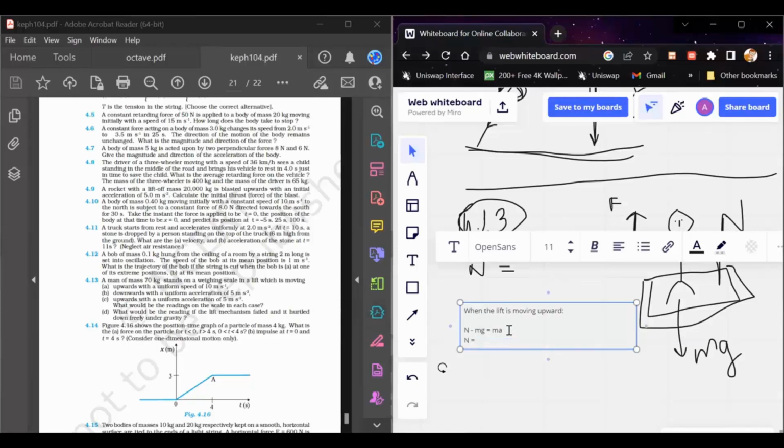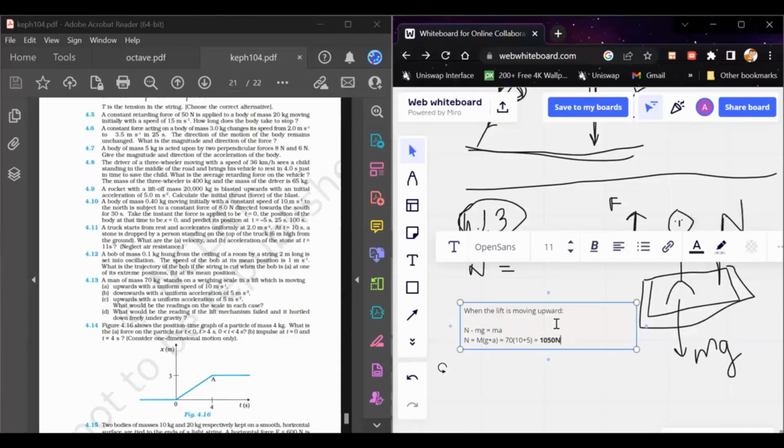So N equals m times (g plus a), which is 70 into (10 plus 5). This is the reading when the lift is moving in the upward direction, because the normal reaction force would be this much during that time.